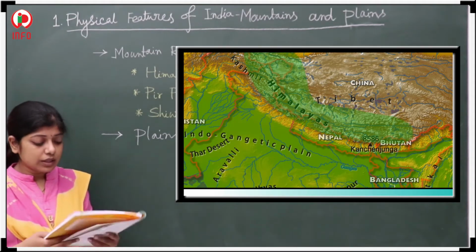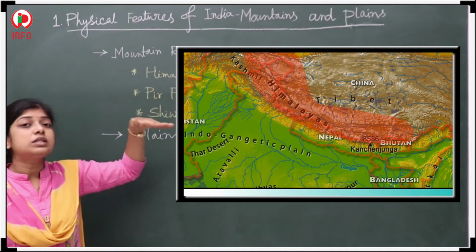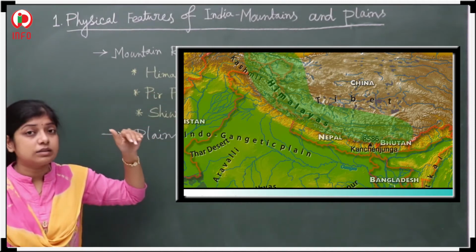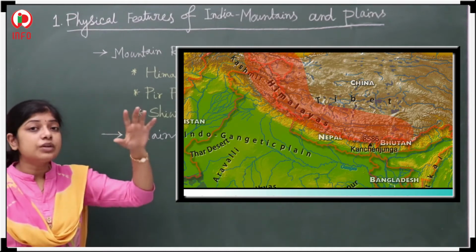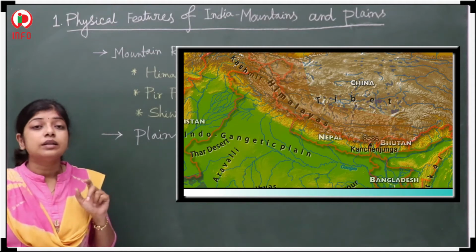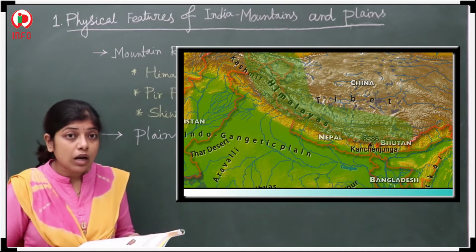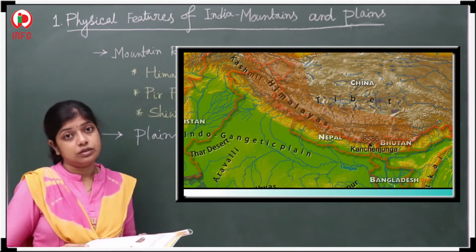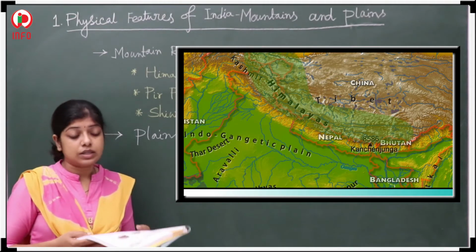How does it look? If you see the northern side of India, you will observe a mountain range. The name of that mountain range is the Himalayan mountain range.